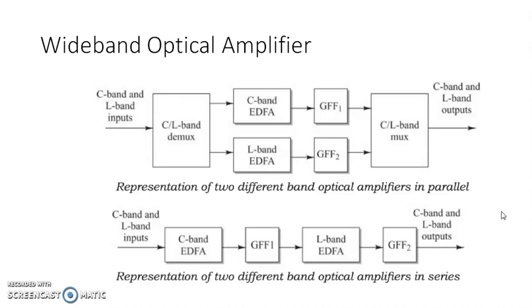The disadvantage of this parallel configuration is that two WDM devices are needed before and after each amplifier, which adds insertion loss in this wideband amplifier.